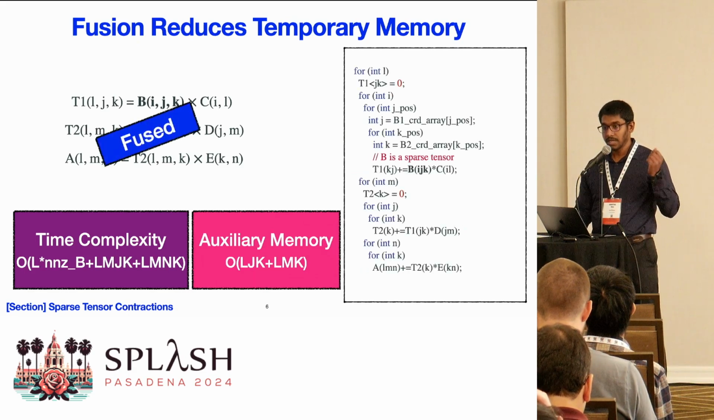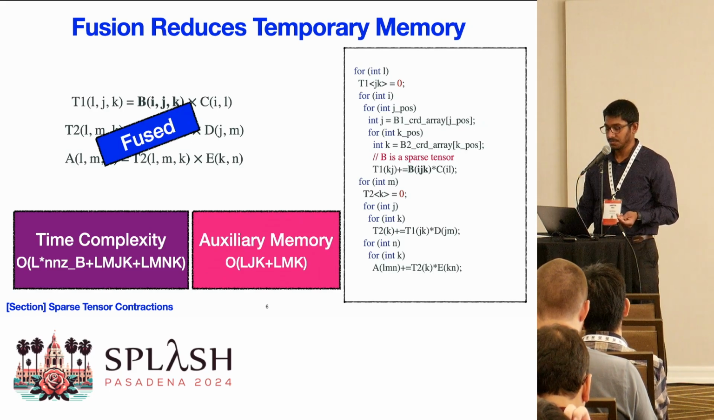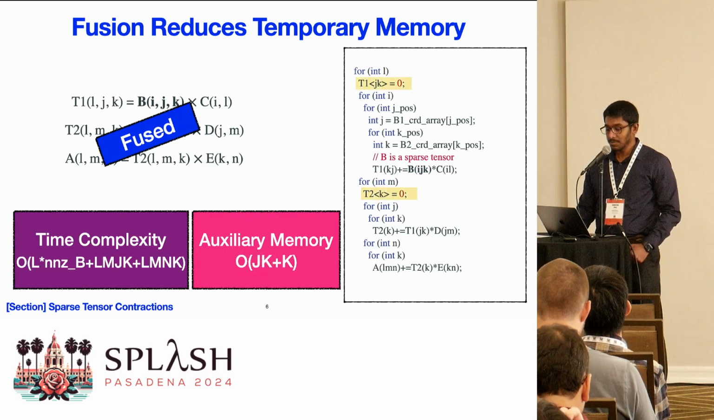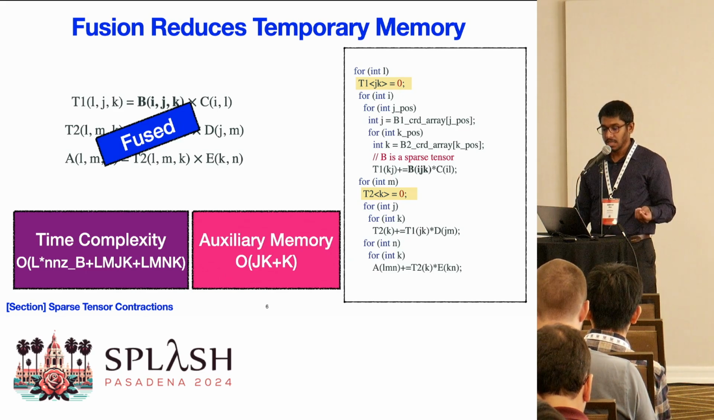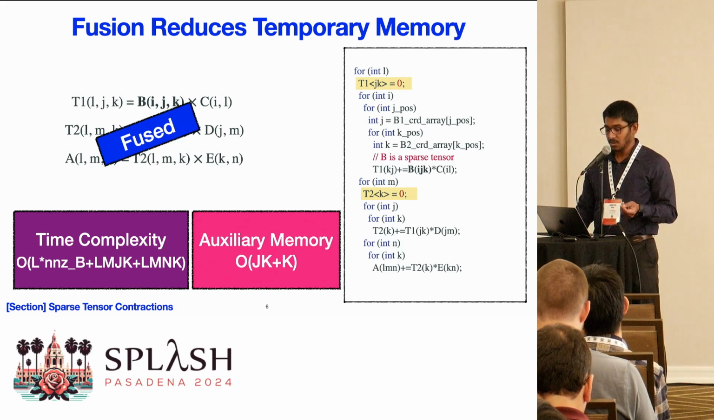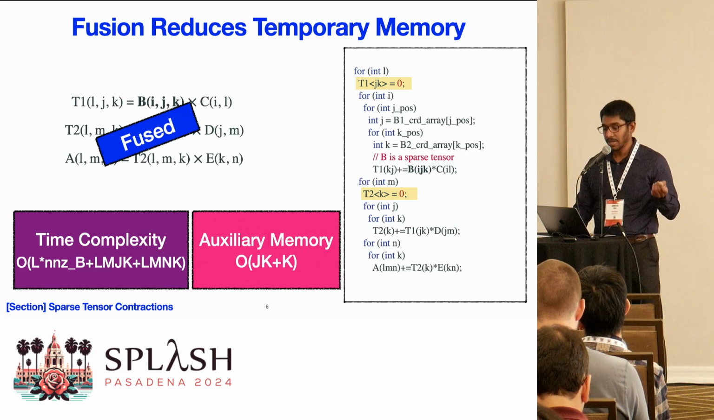Here, we can fuse some of the loops in the previous schedule and obtain an imperfectly nested loop structure. While the asymptotic time complexity of the schedule remains the same as the previous one, the auxiliary memory complexity goes down because after fusion, only 1 2D and 1 1D tensors are used, as compared to the 2 3D tensors we had in the previous version.